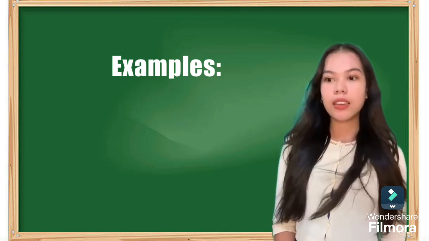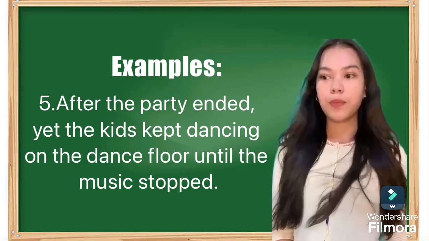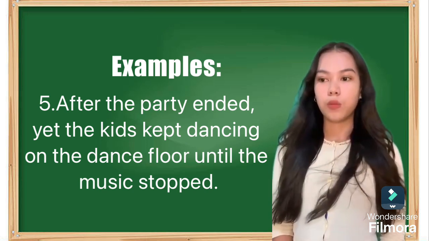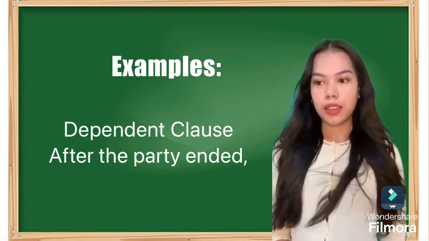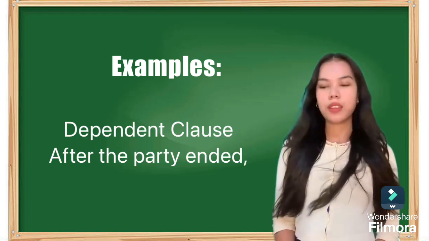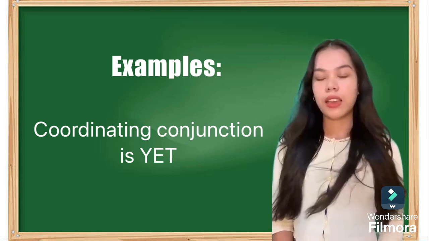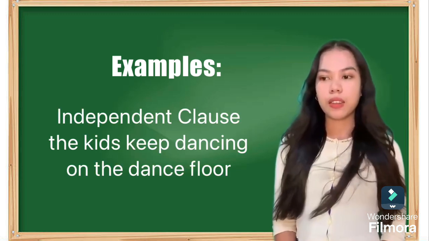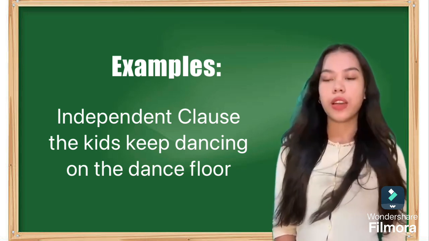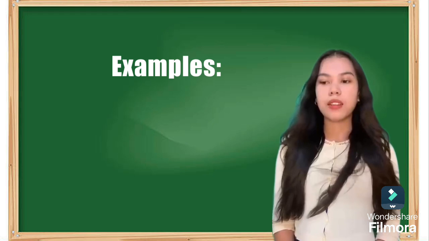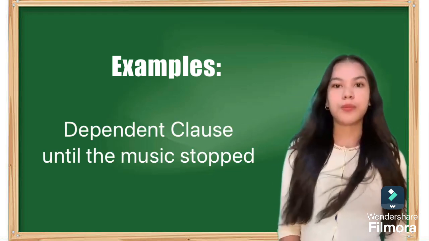So lastly, after the party ended, yet the kids keep dancing on the dance floor until the music stopped. So our dependent clause is after the party ended, so we have a comma. Then the coordinating conjunction is yet, and the independent clause is the kids keep dancing on the dance floor, and our dependent clause is until the music stopped.